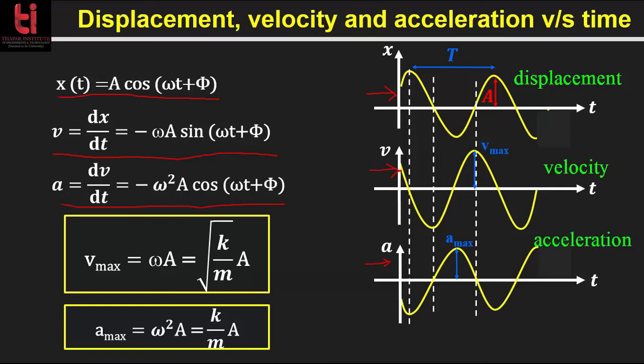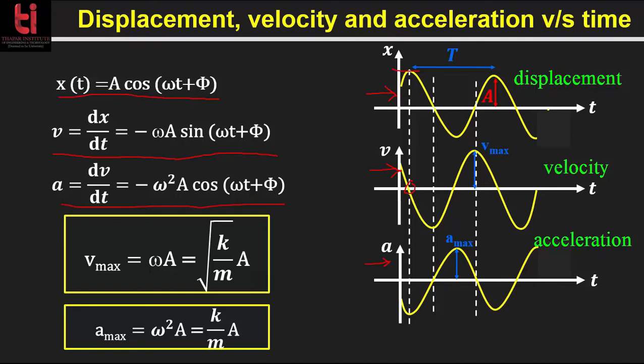You can see that when the displacement is 0, the velocity is maximum, and at that point the acceleration is 0. And when the displacement is maximum, the velocity is 0 and you get the maximum acceleration.